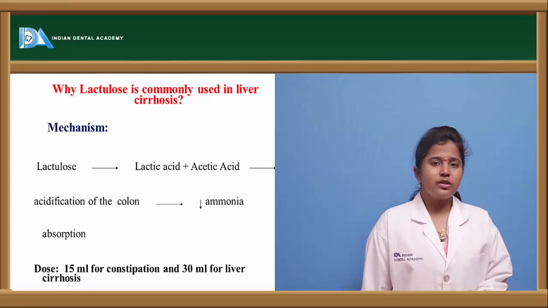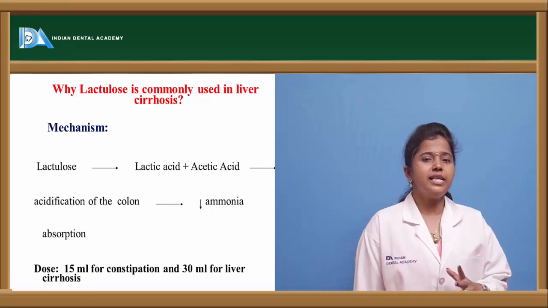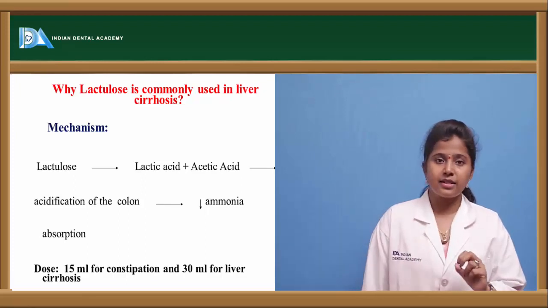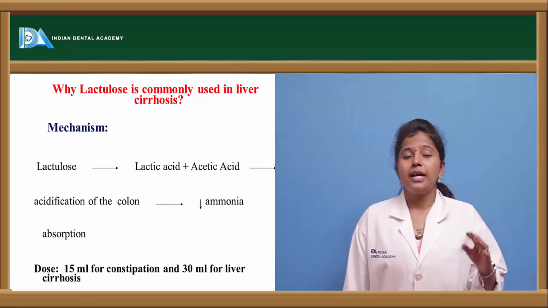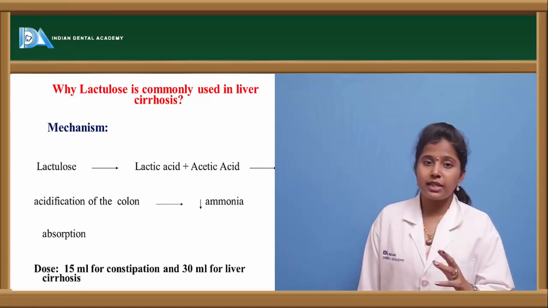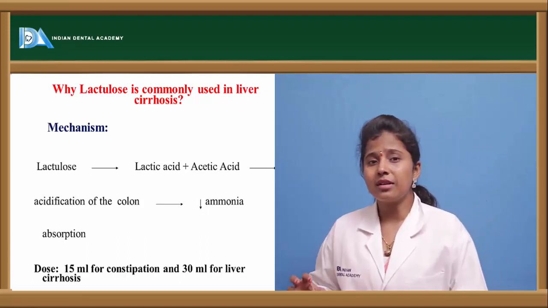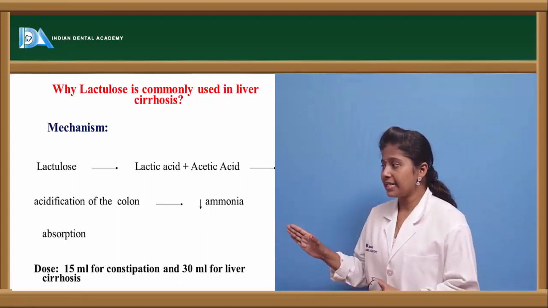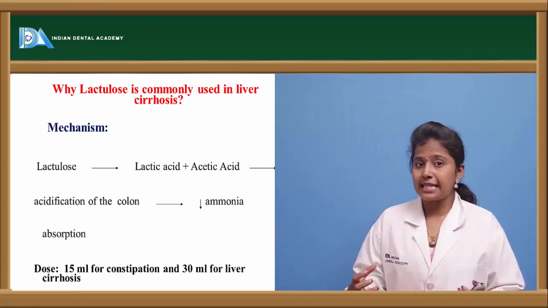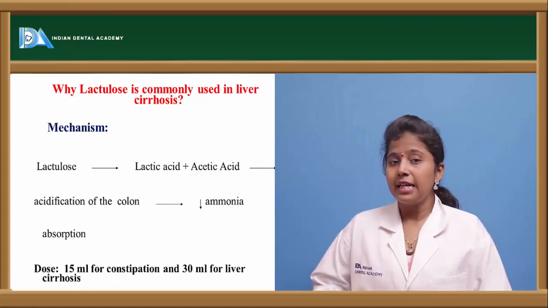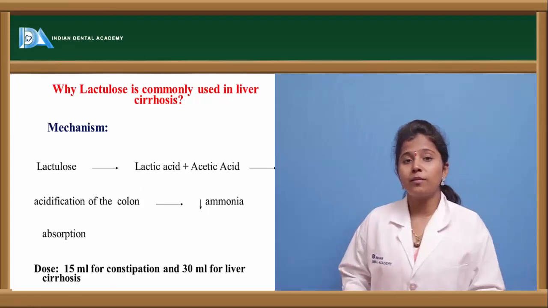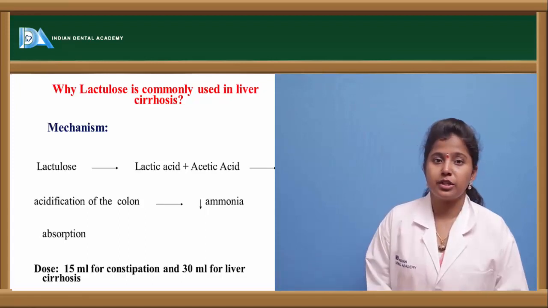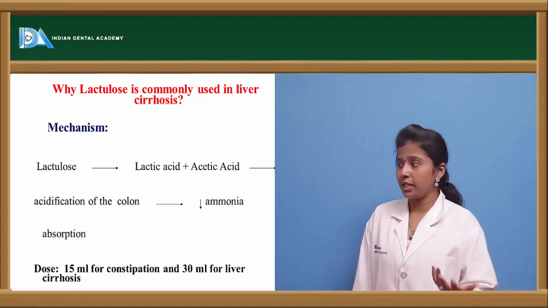Lactulose is mainly used in liver cirrhosis. Why is lactulose preferred for liver cirrhosis? We can see the mechanism here. Lactulose degrades into fructose and galactose, and this aids in the release of lactic acid and acetic acid. Because these are acids, when they are released, an acidic situation is created in the colon.